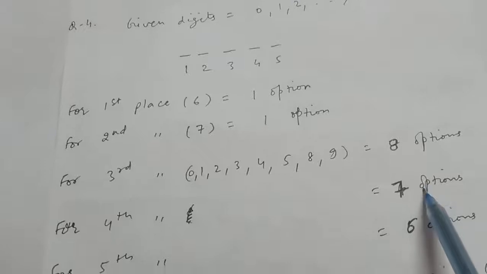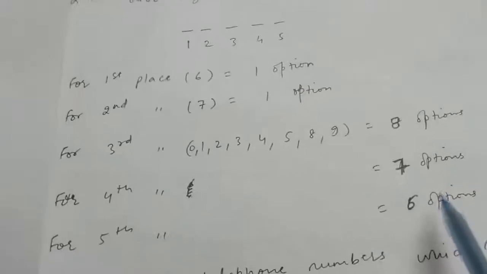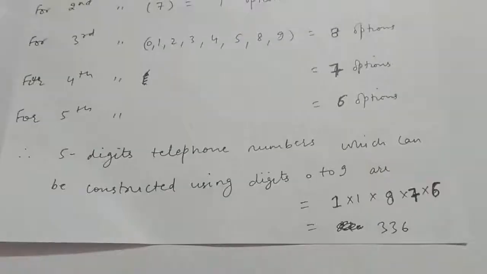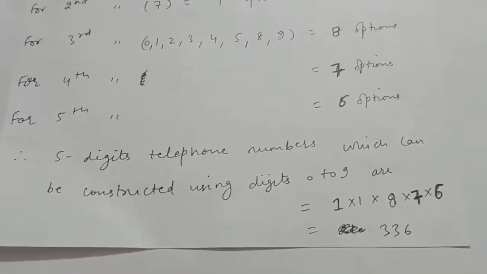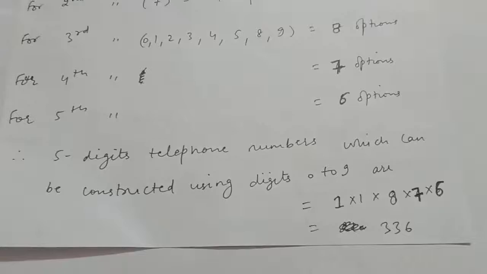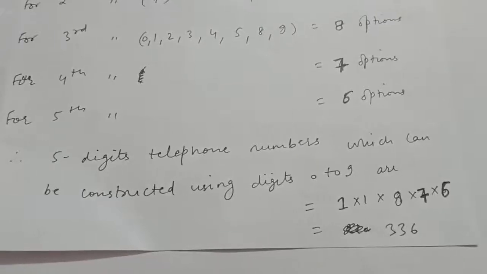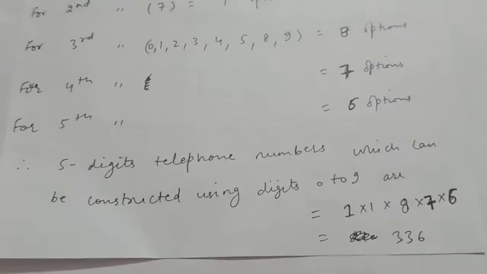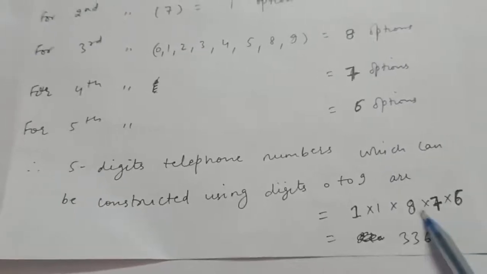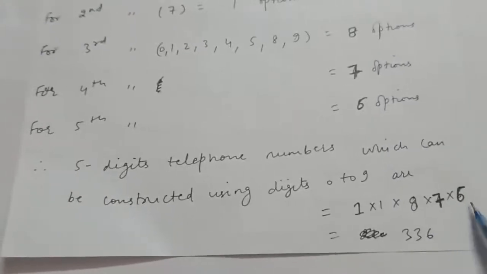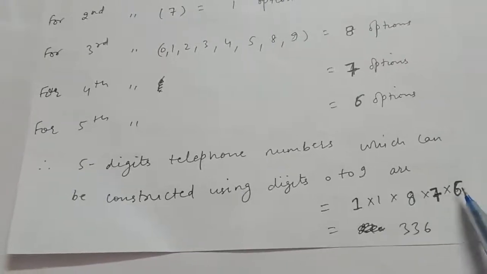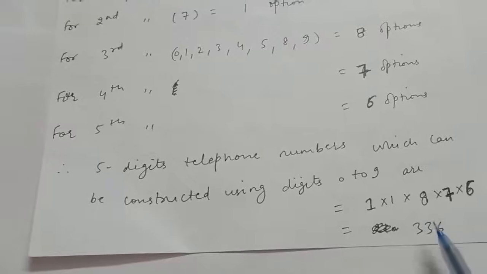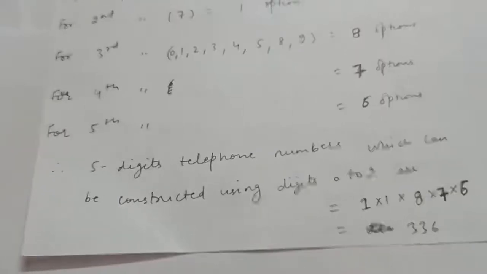Similarly for the fourth place 7 options, and for the fifth place we are left with 6 options. Therefore the 5-digit telephone numbers which can be constructed by using the digits 0 to 9 are: for the first place 1 option, for the second place 1 option, for the third 8, for the fourth 7, and for the fifth place 6 options. So in total we can construct 336 such telephone numbers, right?